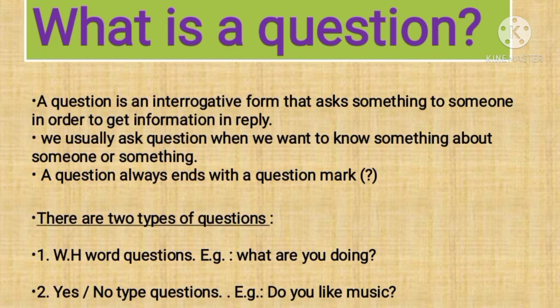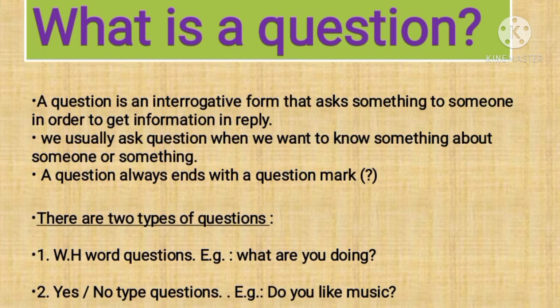For example, what are you doing? Here the question begins with what and ends with a question mark. Second one is yes or no type questions. Yes or no type questions usually begin with auxiliary verbs or helping verbs. What are helping verbs?